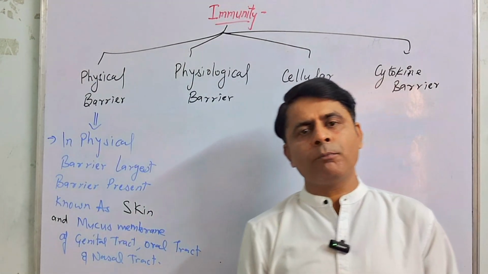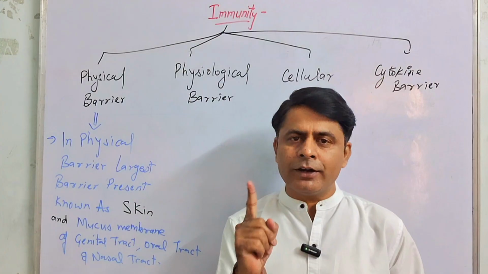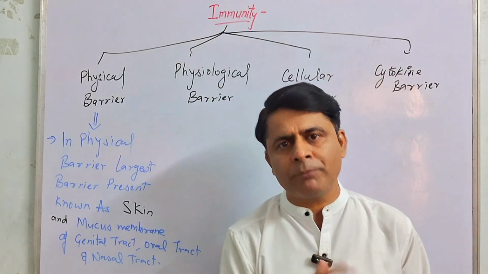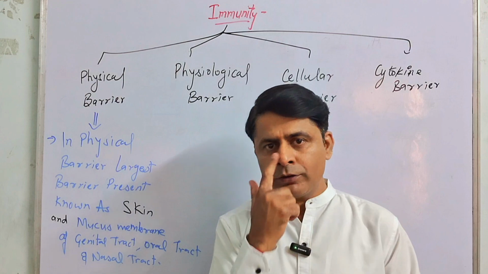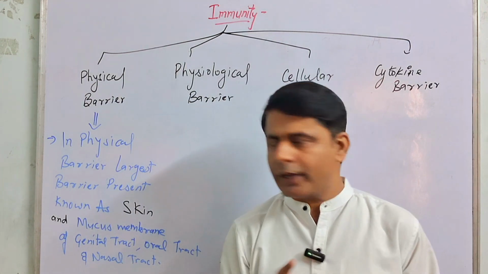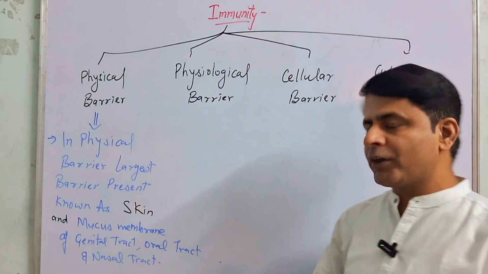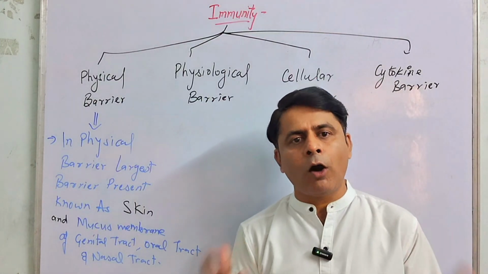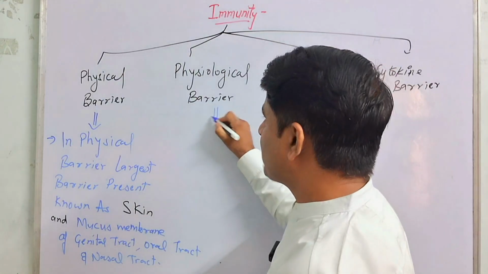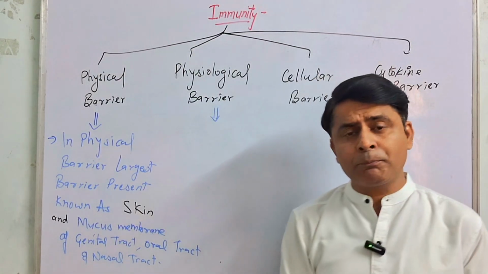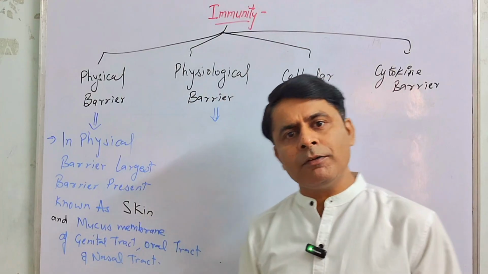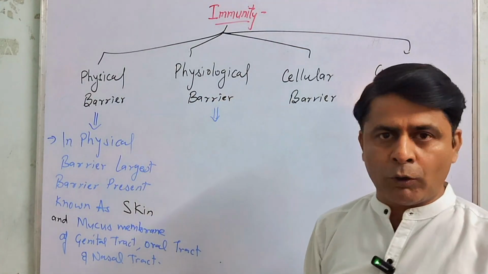So the physical barrier is formed by two things. Number one, skin, which is the largest barrier of the body, and number two, the mucous membrane. The mucous membrane is present in the nose, in the oral cavity and in the vaginal cavity of the genital system. These form the physical barrier which protects the body from outside pathogens. And whenever the pathogen breaks the physical barrier, then it fights with the physiological barrier of our body.